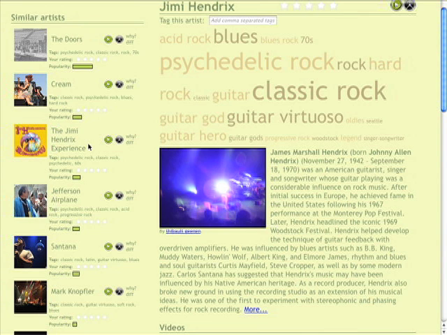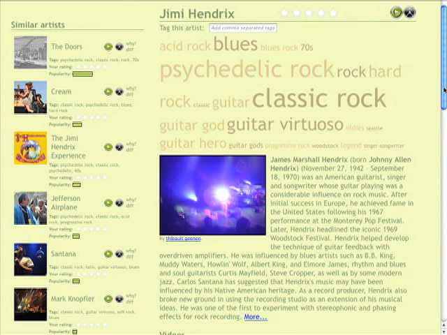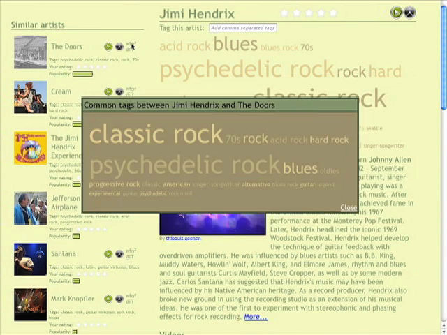So one of the advantages of using tag clouds to drive the recommendations is that we can then use these tag clouds to help explain the recommendations. So for instance, we can click on this Y button with The Doors, and what this will do is show us a tag cloud that shows us which tags most heavily overlap between The Doors and Jimi Hendrix. So for instance, we'll see psychedelic rock, we see classic rock, we see blues. So these are the tags that are most in common between The Doors and Jimi Hendrix. So that is why The Doors is being recommended.